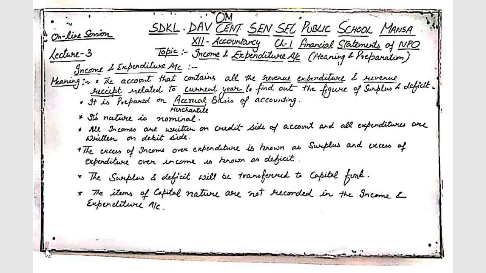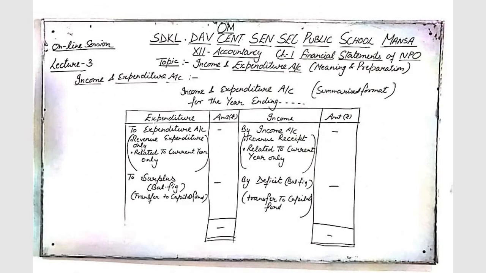Now next is the summarized format of income and expenditure. Now it is the format of income and expenditure account, but it is a summarized form. After it, we will discuss the income and expenditure account in a detailed format. Income and expenditure account for the year ended. Debit side expenditure, credit side income amount, just like profit and loss account, but while preparing profit and loss account, we have written the word particulars here. Now we have to write the word expenditures and income. So credit side incomes, debit side expenditures.